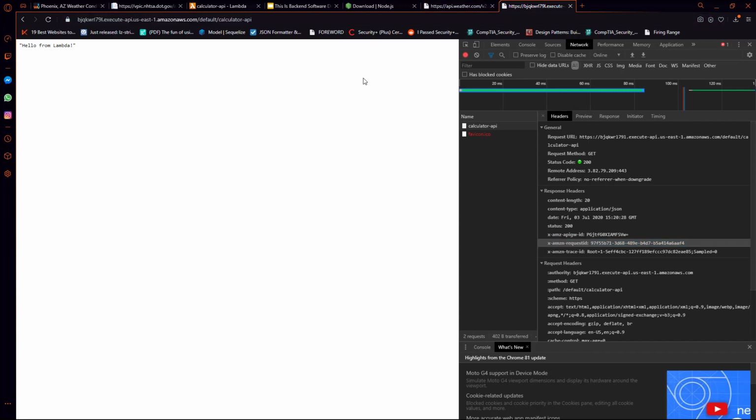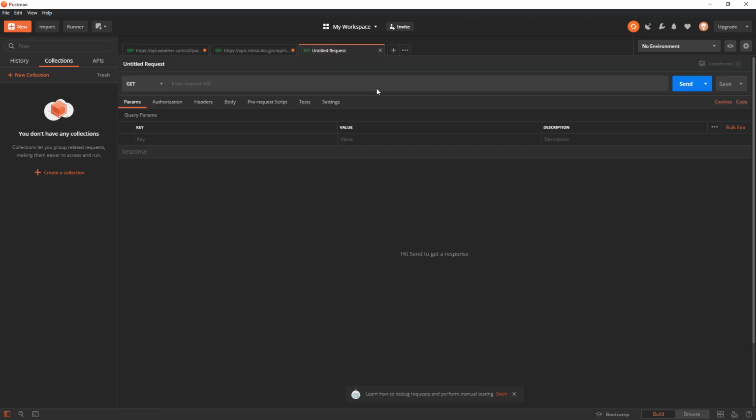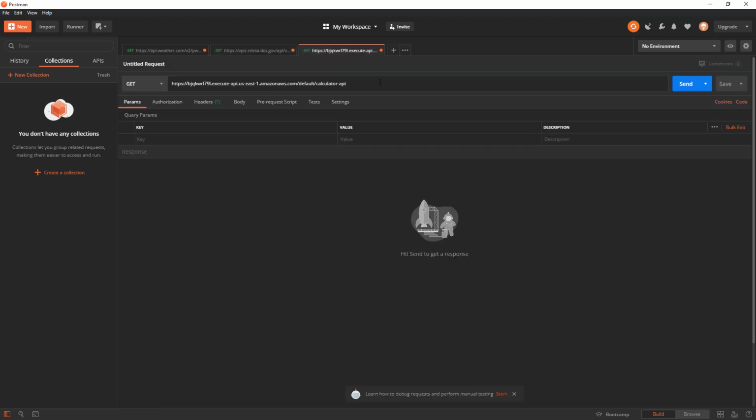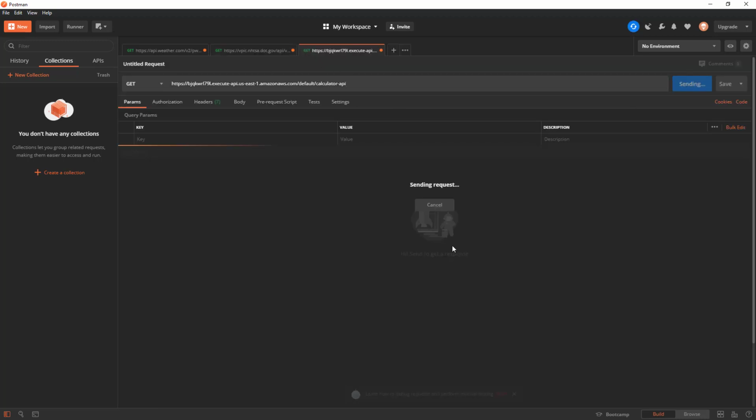Let's go ahead and put this into Postman to see if we get the same result. So I'm going to create a new request. I'm just going to drop this calculator API in. We're going to send that up. And of course we get hello from Lambda back.